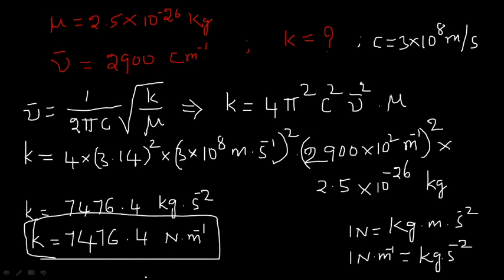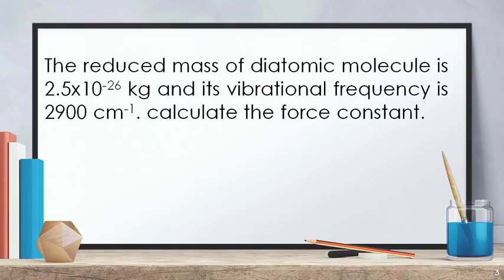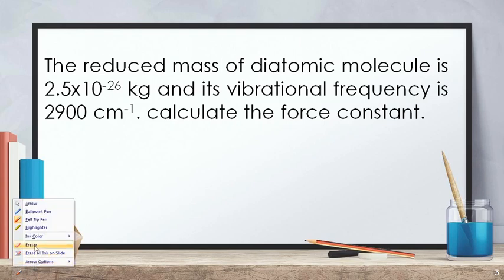So what is the question? A reduced mass they gave, and vibrational frequency, that is a wave number they gave, and the final answer they are asking is the force constant.